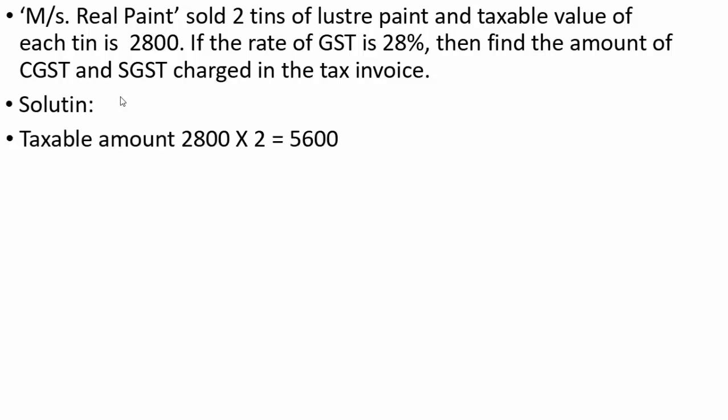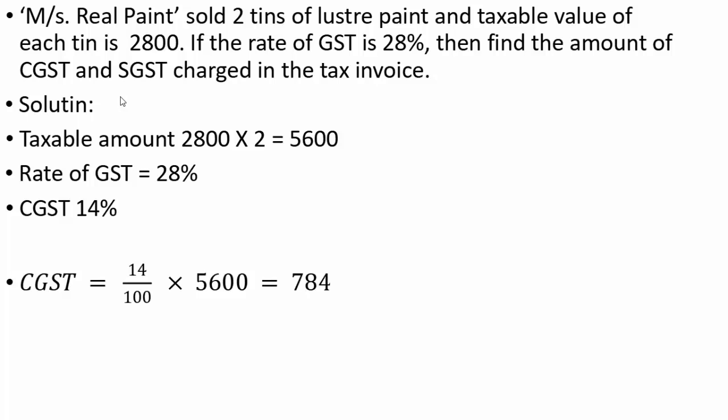The taxable amount: as he sold 2 tins at 2,800 rupees each, the taxable amount is 2800 multiplied by 2, which is 5600. The rate of GST is given as 28%. Therefore, CGST is 14% and SGST is 14%.